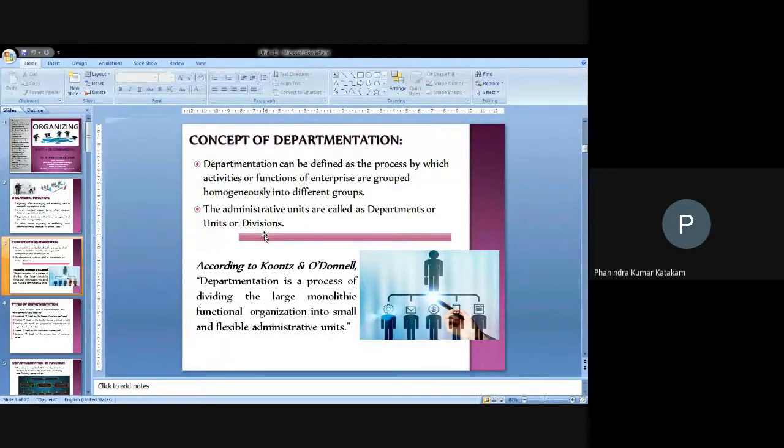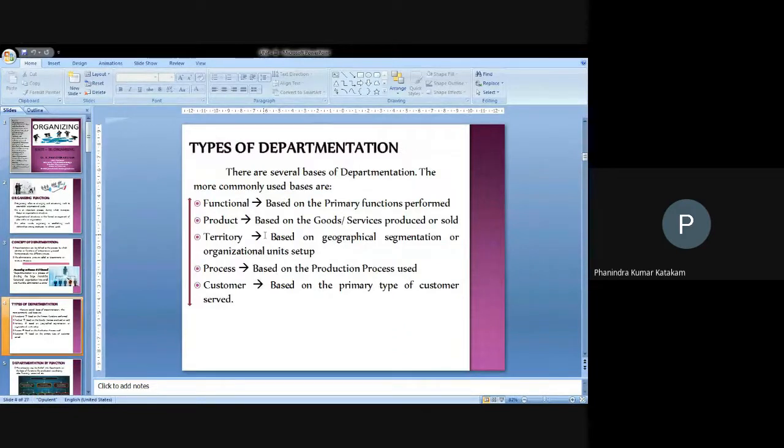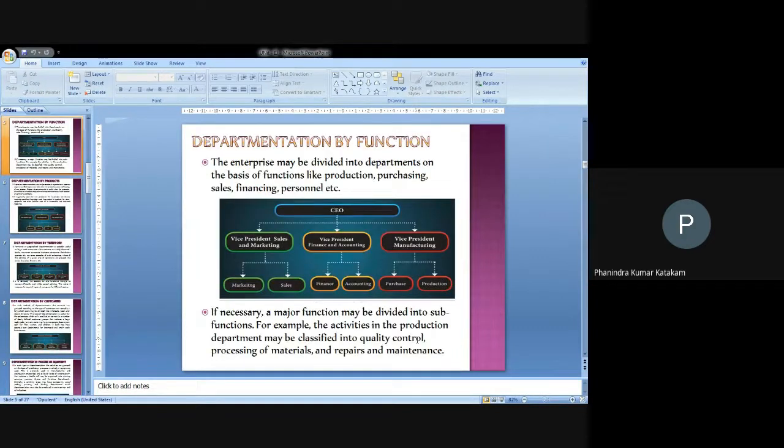the organizations. And the bases of departmentation, we have seen five basic ones. Along with this, we also saw some more, but we concentrate on these five: functional area wise departmentation, product based departmentation, territory based and geographical based departmentation, and process based and customer based departmentation. These are the things we have concentrated on. First we shall revise this, and then we go on to the further topics.